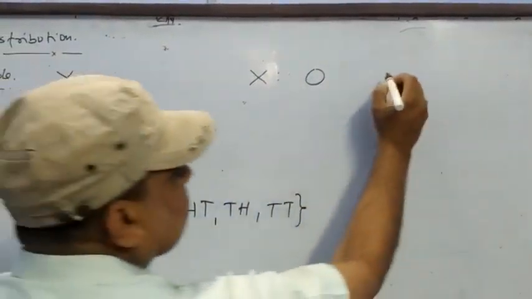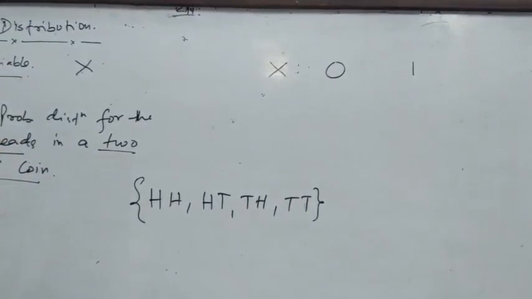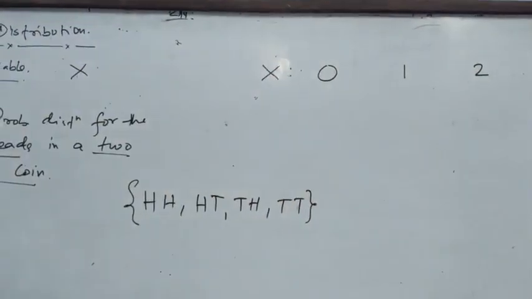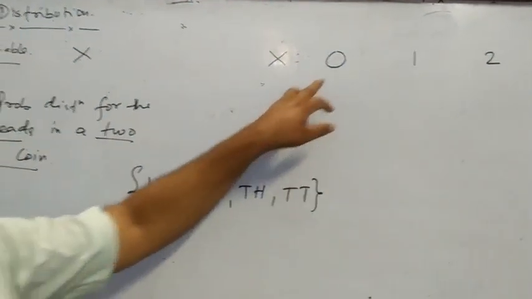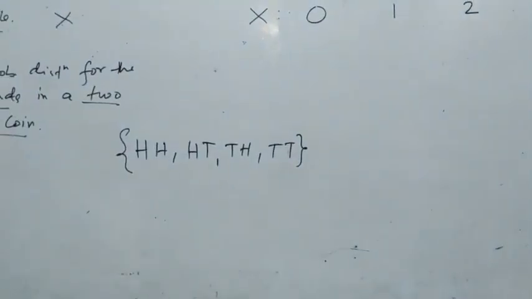Then one head, because one time head, one time tail, or one time tail, one time head. And two heads can appear. If a coin is tossed two times, then how many times can the head occur? 0 times, 1 time, or 2 times. Maximum 2 times because the coin is tossed 2 times.